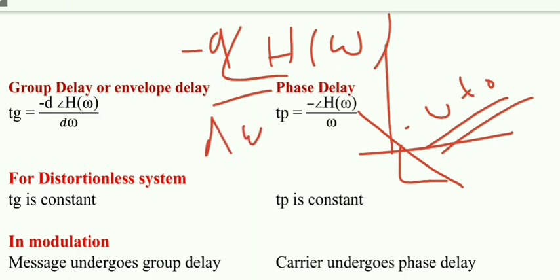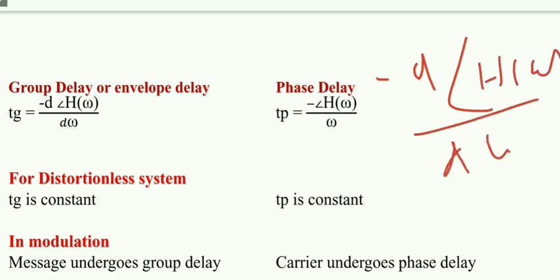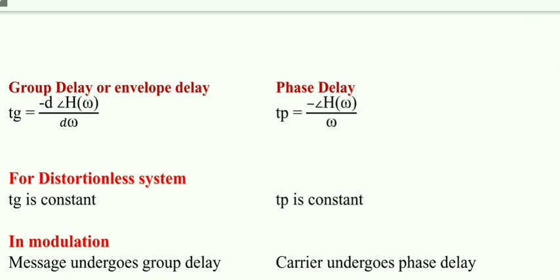So minus d of phase of H of omega by d omega is another form of representing the delay. That delay is called group delay: minus d phase of H of omega divided by d omega. It is the rate of change of phase with respect to frequency. Sorry, this one is the phase delay.